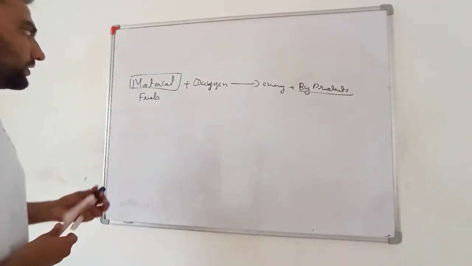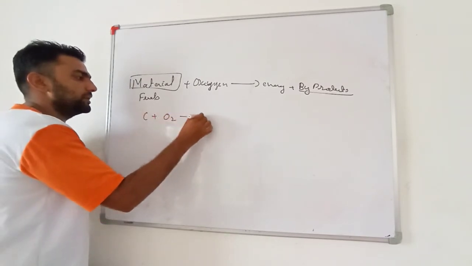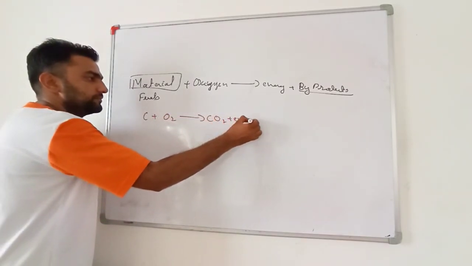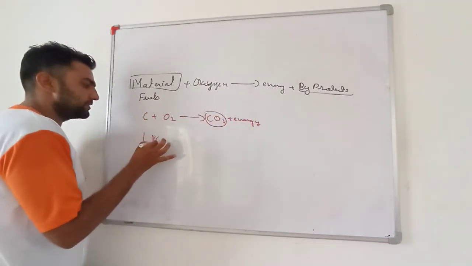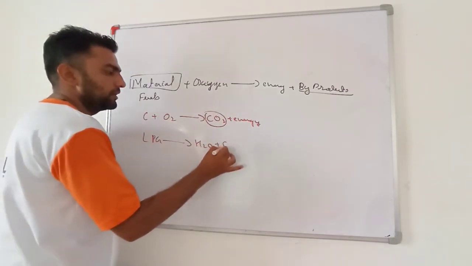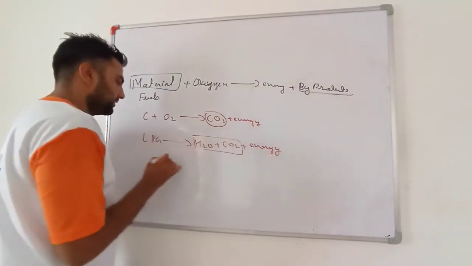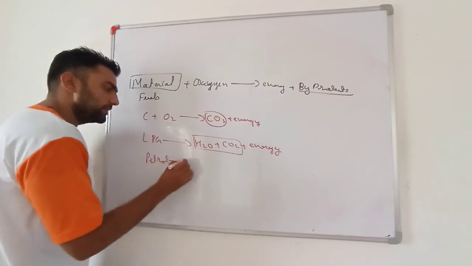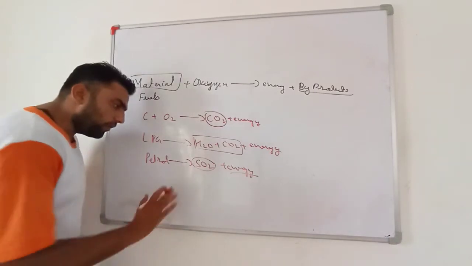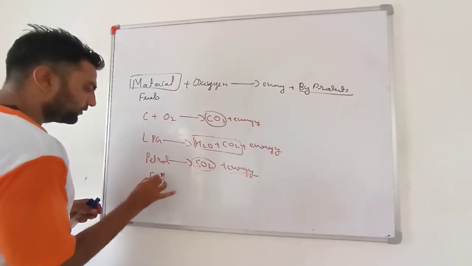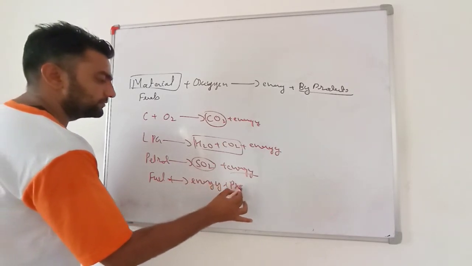Very important, see my dear students, all the fuels, for example, carbon when it reacts with oxygen gives carbon dioxide plus energy. This is the byproduct. LPG gas burns producing water, carbon dioxide and energy. These are the byproducts. Petrol burns producing sulfur dioxide and energy. All the fuels burn giving us energy plus some products.